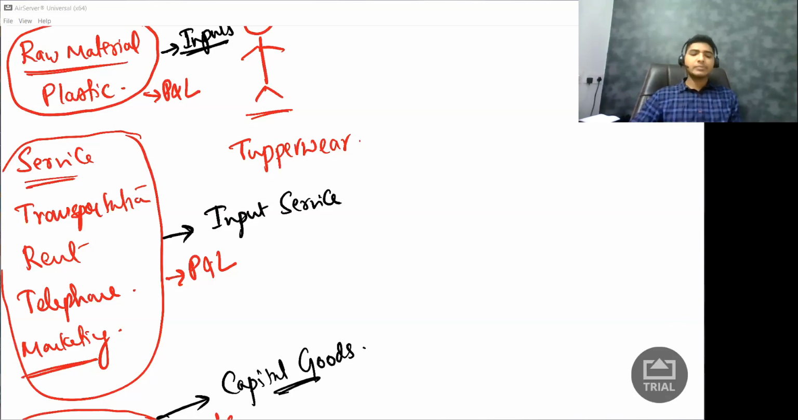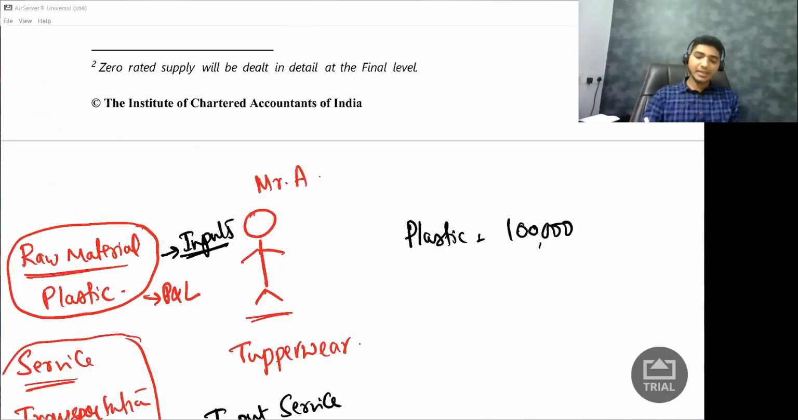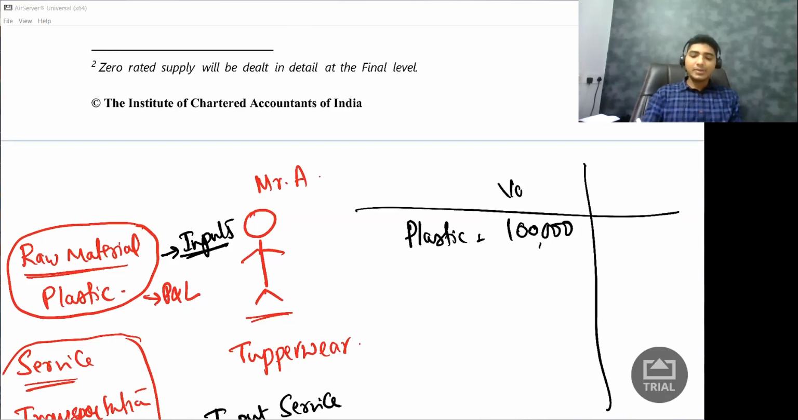Now, let us say I purchased plastic worth rupees 1 lakh. So this is the value of the plastic. Along with that, I also pay GST. Let us say I paid 12% as GST. That is 12,000 rupees.